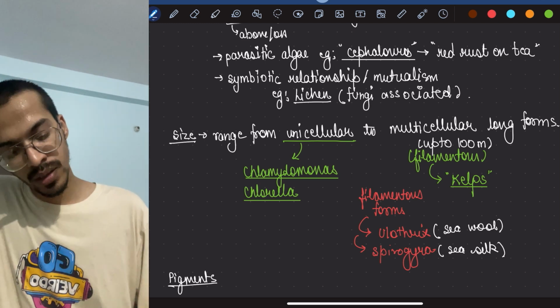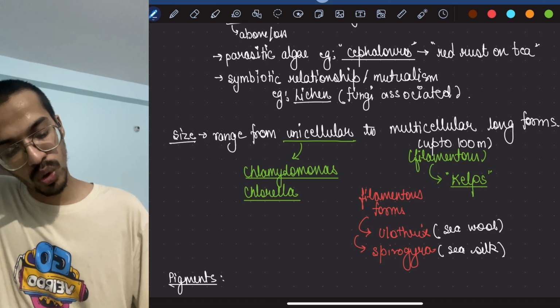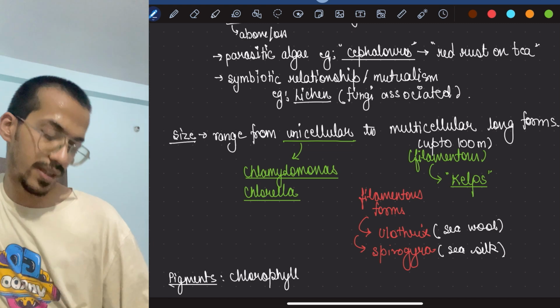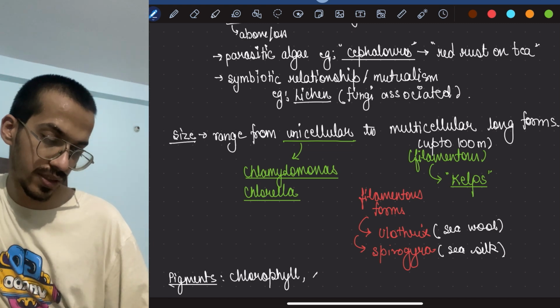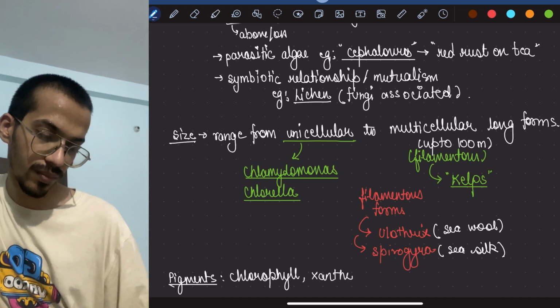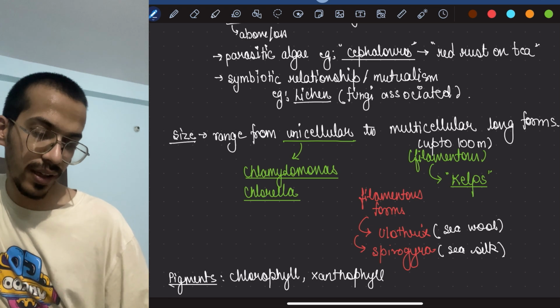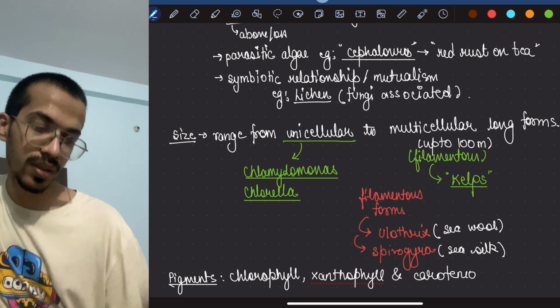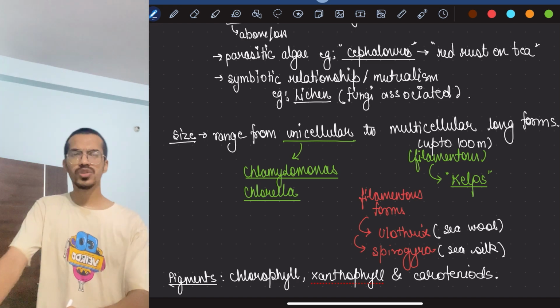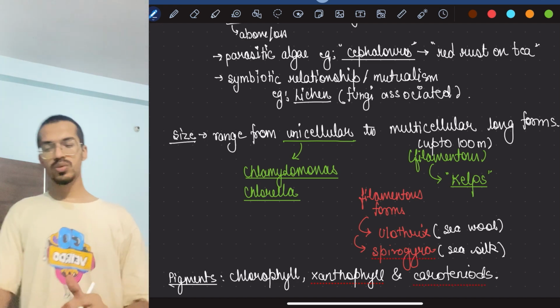In short, what are the pigments? There is chlorophyll, there is xanthophylls, and carotenoids. Different varieties of it, which we're going to be studying and trying to remember.